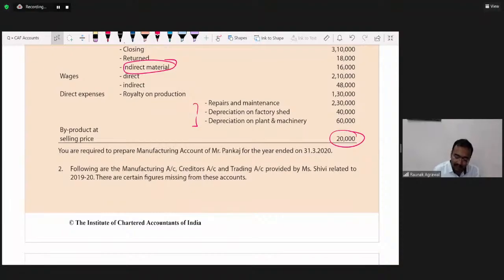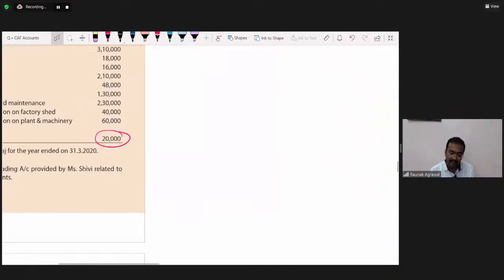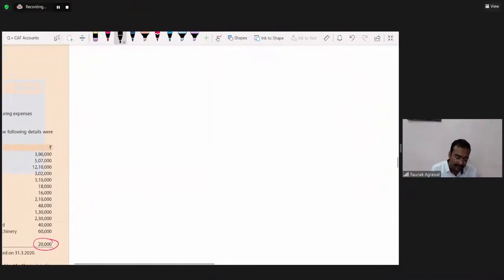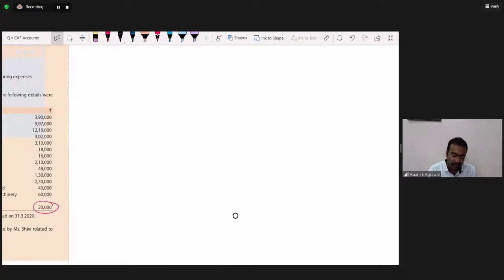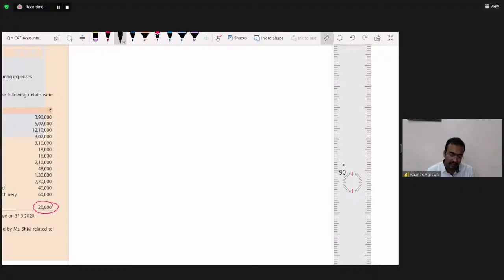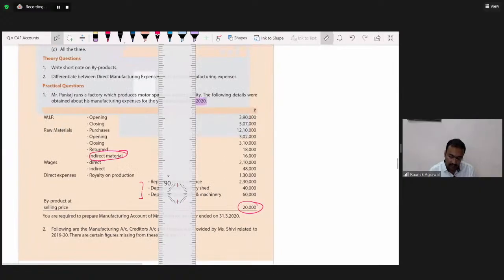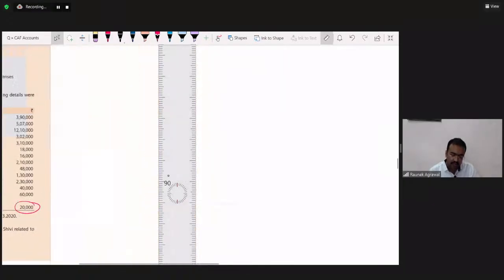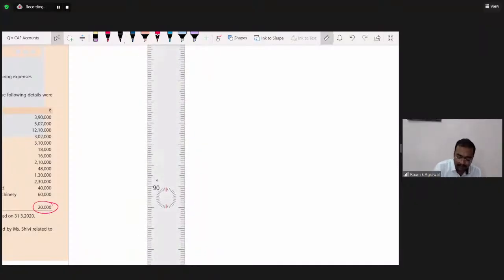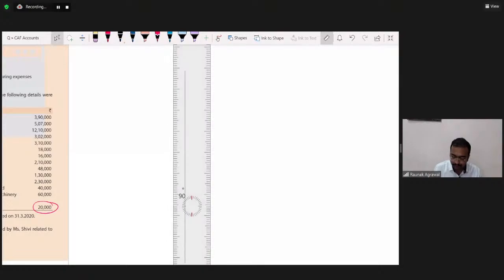You are required to prepare the manufacturing account of Mr. Pankaj for the year ended 31st March 2020. Quickly draw the format for around one page. Only two columns, particulars and amount. In the question units are not given, so there is no need of drawing the unit column.